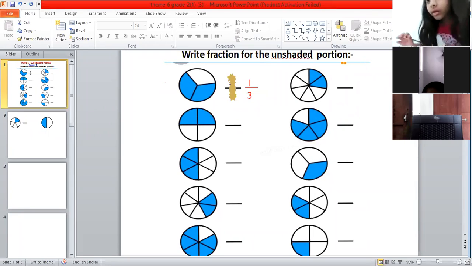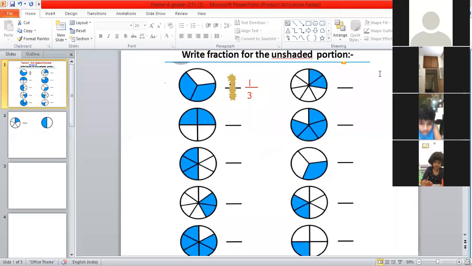And children, remember, we are always writing the total number of parts below the line. Yes, Siddharth, what will be the answer for the second question? Circle. 1 minute, ma'am.